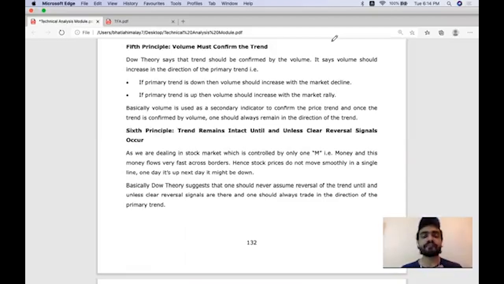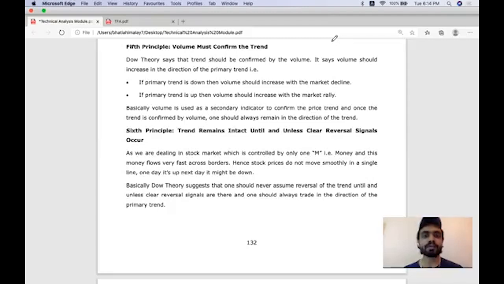Now, there is a very big misconception amongst the beginners. They think that volume should be high when there is buying in the market and volume should be weak when there is selling in the market. But that is completely wrong. Volume indicator is neither buyer specific nor seller specific. Volume indicates the number of participants that have been actively participating in the market for a given action. Now that given action can be either buying in the market or selling in the market.